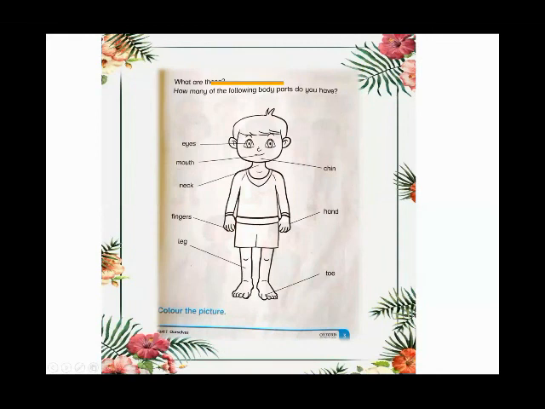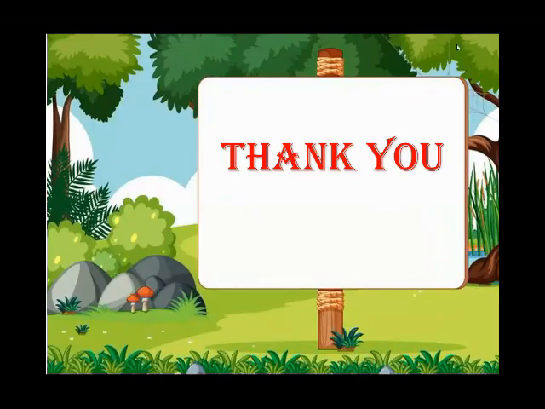And it's your book page number 3. Take a screenshot of this page.